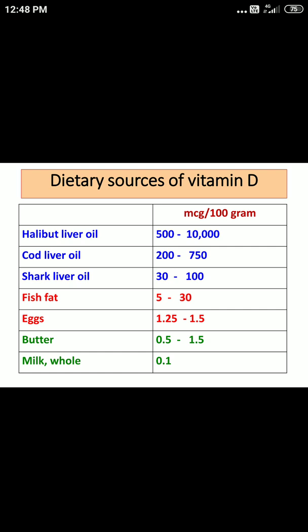If you refer to your medicine book, it is mentioned that meat, here in animal sources, we have not included meat because meat contains negligible amounts of vitamin D. So you have to mention fish, eggs, and some milk products like butter. Regarding milk, you can mention either whole milk or milk fortified with vitamin D. So these are the dietary sources of vitamin D.